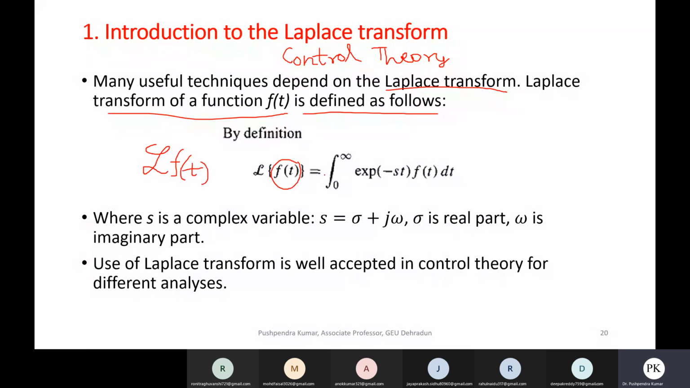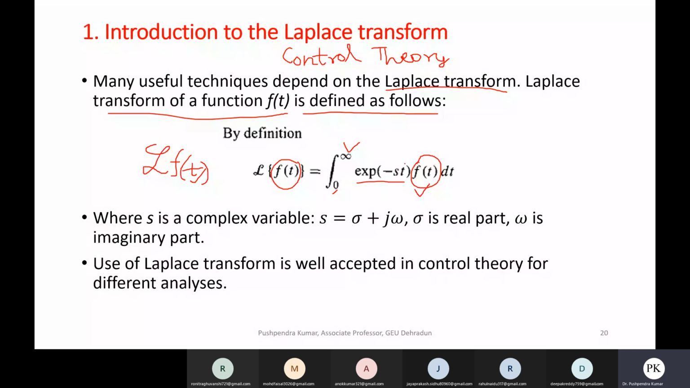is given by this mathematical expression, where you have integration from 0 to infinity of e to the power minus st times f(t) dt. t is time because we are dealing in the time domain. f(t) is your function. So you multiply your function with the exponential function e raised to the power minus st, and it is integrated for the limit 0 to infinity.